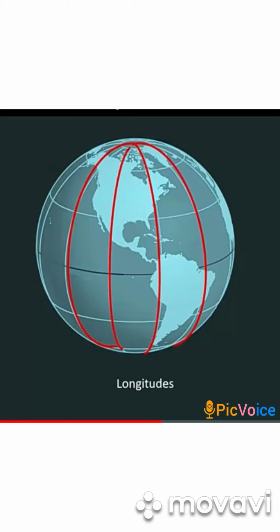It passes through London, England, UK, and the portion which lies on the right side is the Eastern Hemisphere and the left side is the Western Hemisphere. And the second point for the discussion for the location of India is that India lies in the Eastern Hemisphere.